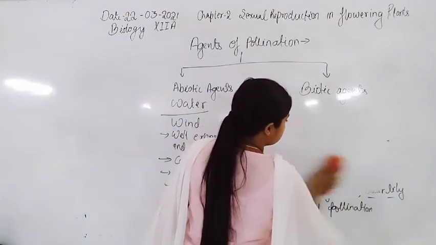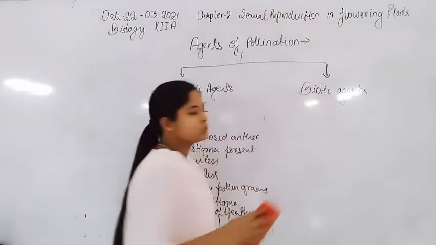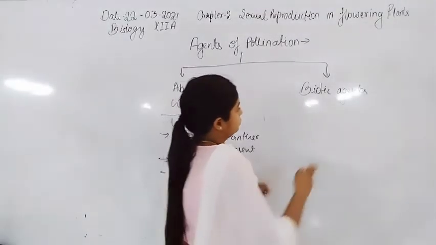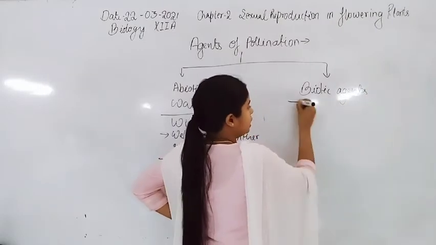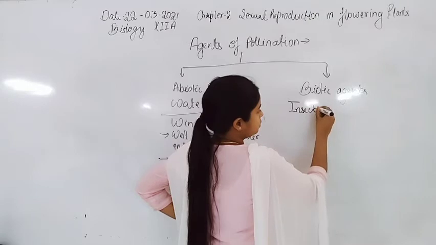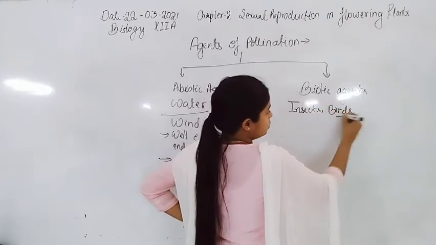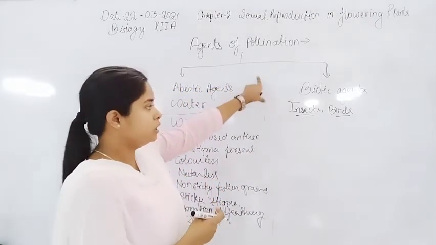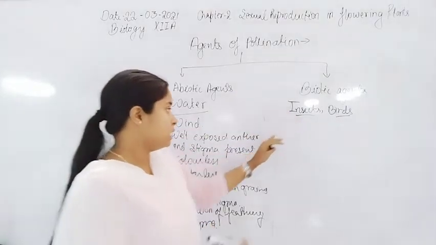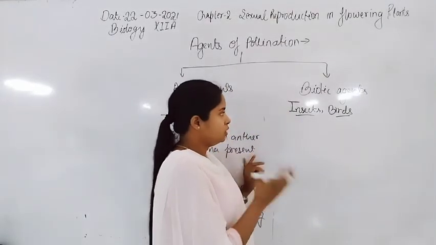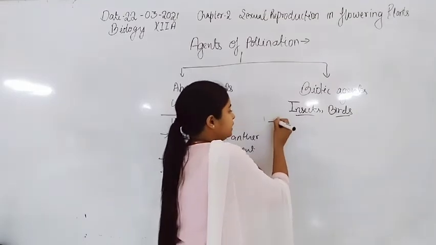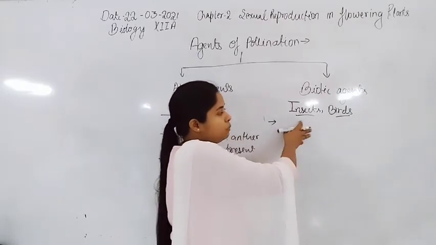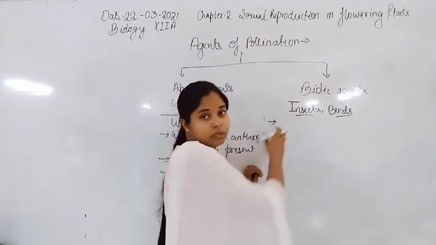Now in biotic agents, actually, the honeybees, insects, birds are responsible for the pollination by the biotic agents. During the pollination process, for these characteristics of pollination, the flower needs to attract these insects and birds. So they provide nectar to the insects and birds.